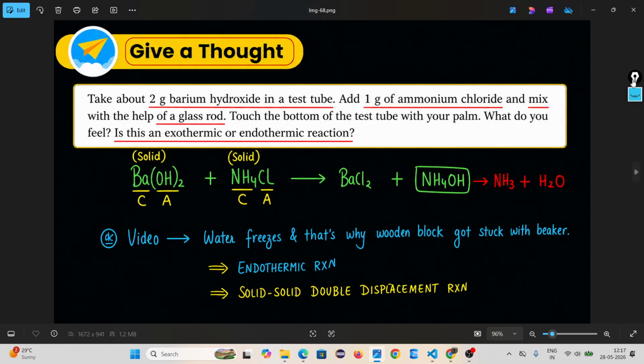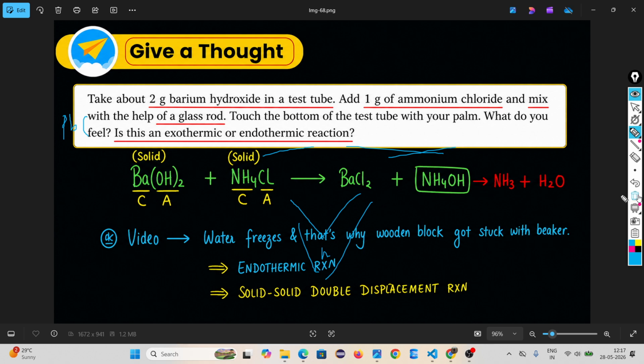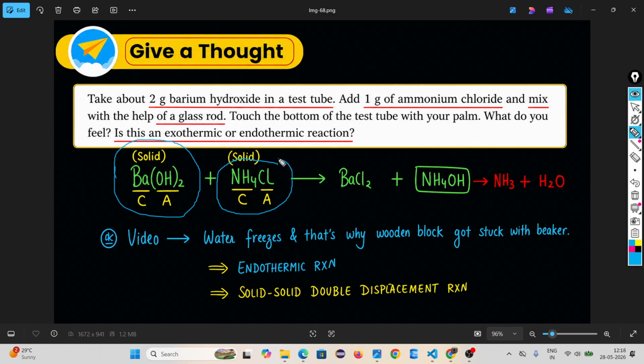Look, take about 2 gram barium hydroxide in a test tube. Add 1 gram of ammonium chloride and mix with the help of a glass rod. Touch the bottom of the test tube with your palm. What do you feel? Look, this is barium hydroxide. This is ammonium chloride. So double displacement will be happening.